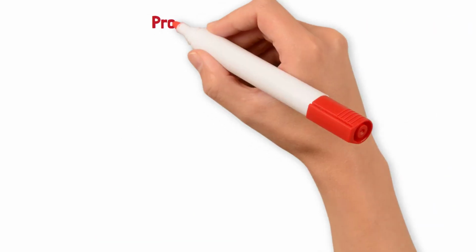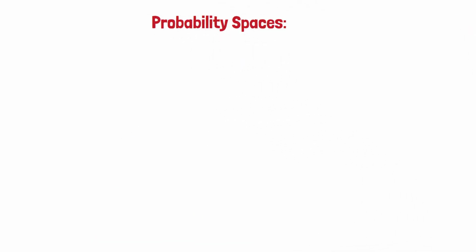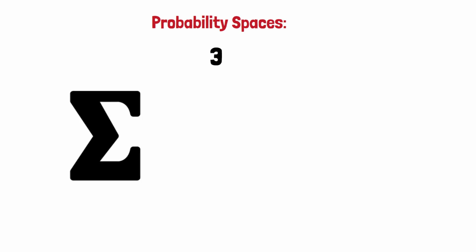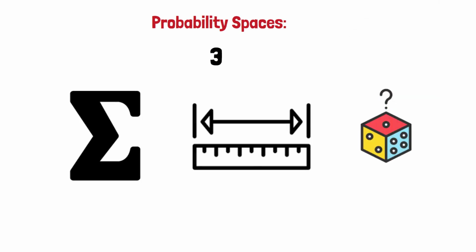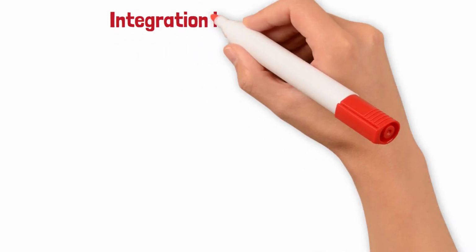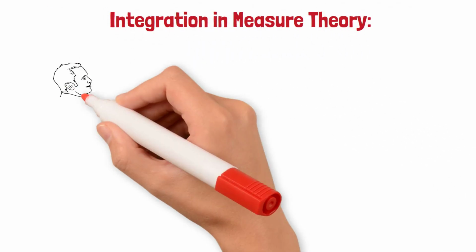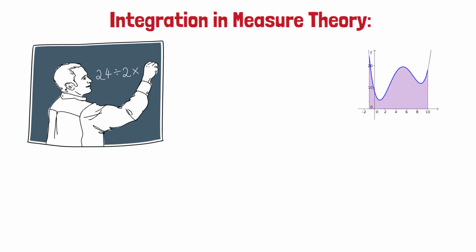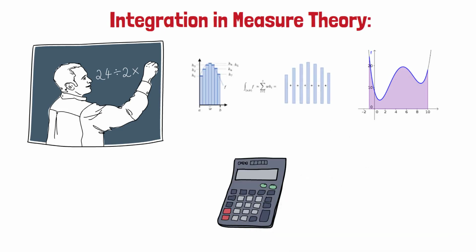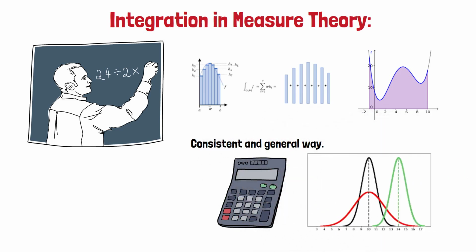Probability spaces. A probability space is made up of three parts: a sample space, all possible outcomes; a sigma algebra, the events we care about; and a measure, the probability assigned to each event. This is the rigorous definition of probability. Integration in measure theory. Instead of simple sums or areas under curves, measure-theoretic integration allows us to calculate expectations and averages in a consistent and general way, even for random variables that are continuous or infinite.